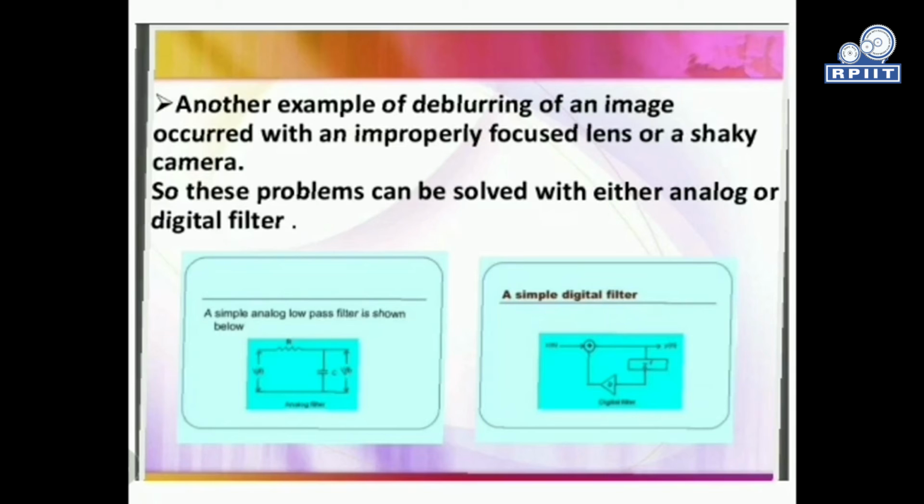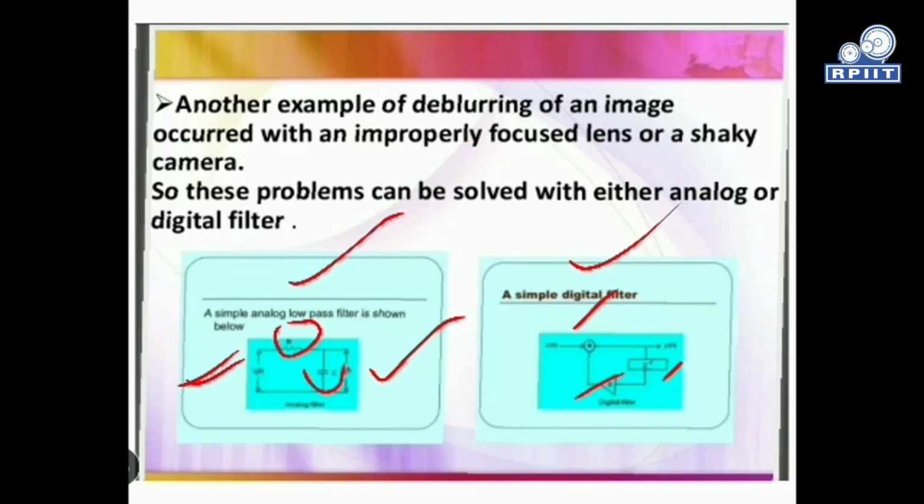Here an example is given: this is the analog filter and this is the digital filter. In the analog case we use an RC filter. We give the distorted analog input, and we get the perfect analog signal as the output of this filter. Simply, the digital filter is a combination of adder, multiplier, and delayer. We give the distorted digital signal, and we get the filtered signal as output. So this is all about the filter section.